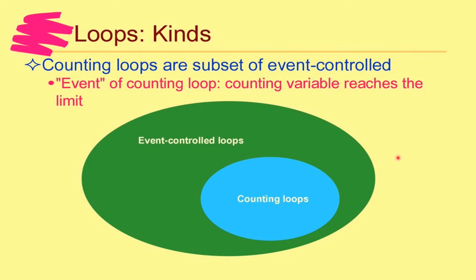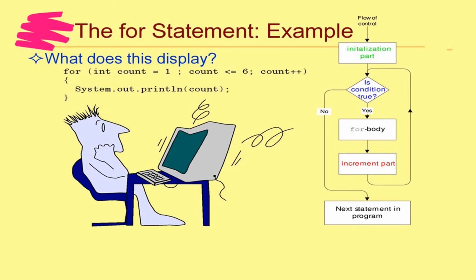There are two types of loops in Java: event controlled loops and counting loops. In a counting loop, the counting variable reaches the limit. Counting loops are a subset of event controlled loops. The for statement is a count controlled loop.